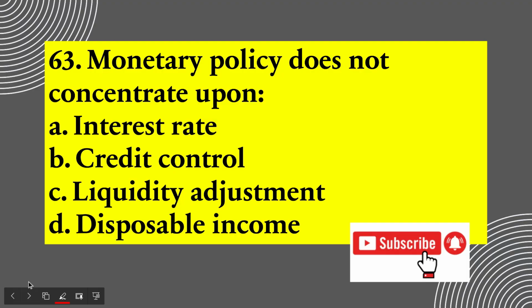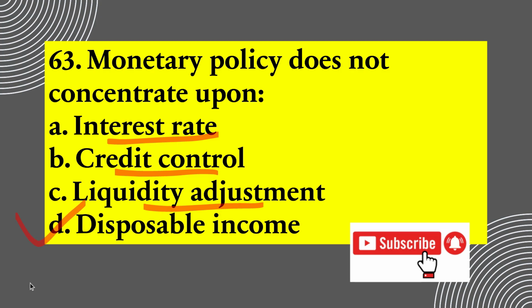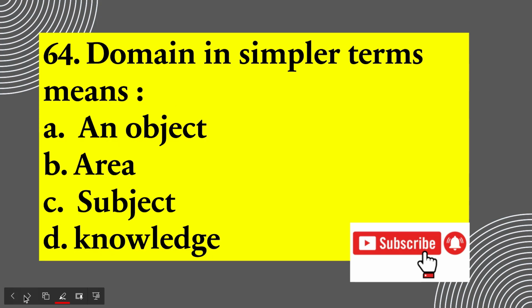Now monetary policy does not concentrate upon. See, monetary policy includes interest rate, credit control and liquidity adjustment. So the answer would be disposable income. Okay. Next. Domain in simpler terms, it means an area.